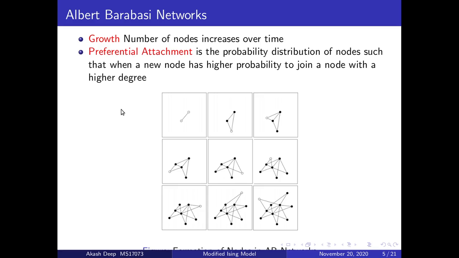Albert-Barabasi networks can be described by two terms, growth and preferential attachment. Growth is when the number of nodes increases over time, and preferential attachment is the probability distribution such that a new node has a higher probability to join a node with a higher degree. For example, if you consider the last slide, the black dots are the existing nodes of the system and the white dot is a new node of the system. As the white dot approaches, it has a higher probability to join a node which has higher degree than a node which has a smaller degree.